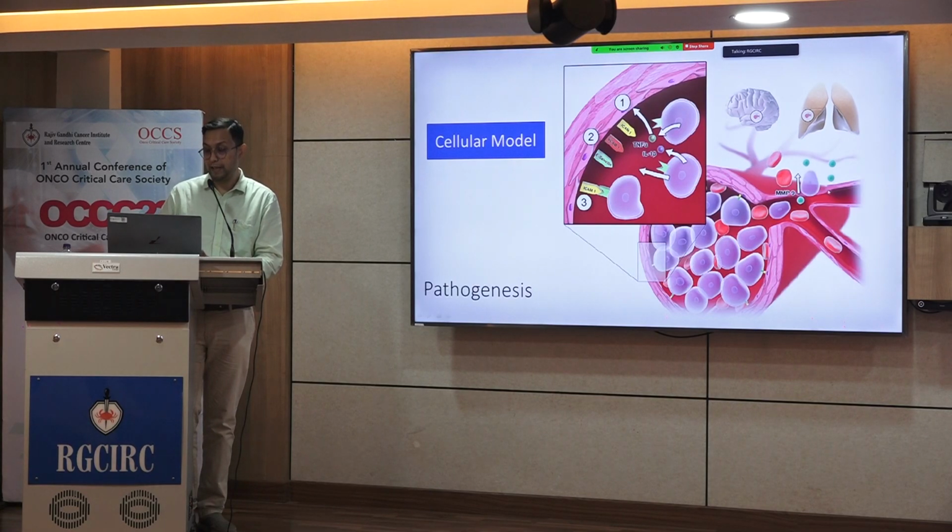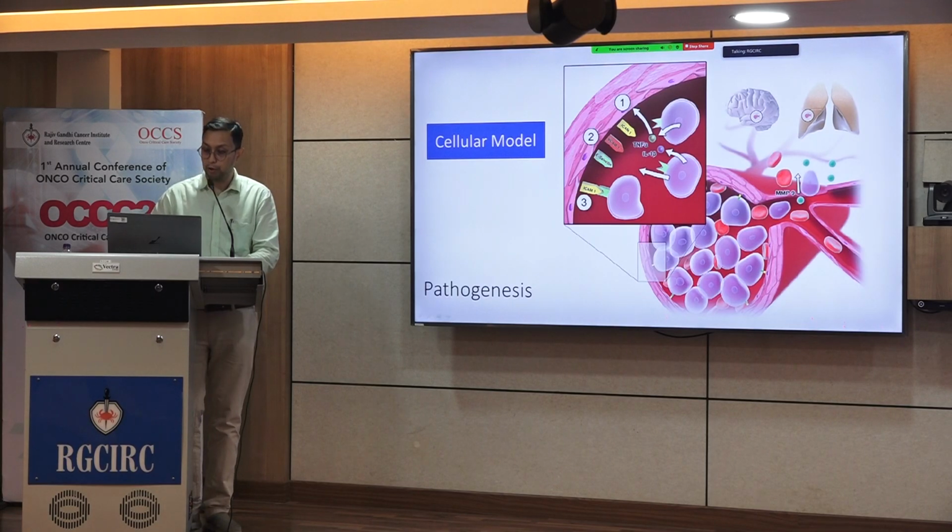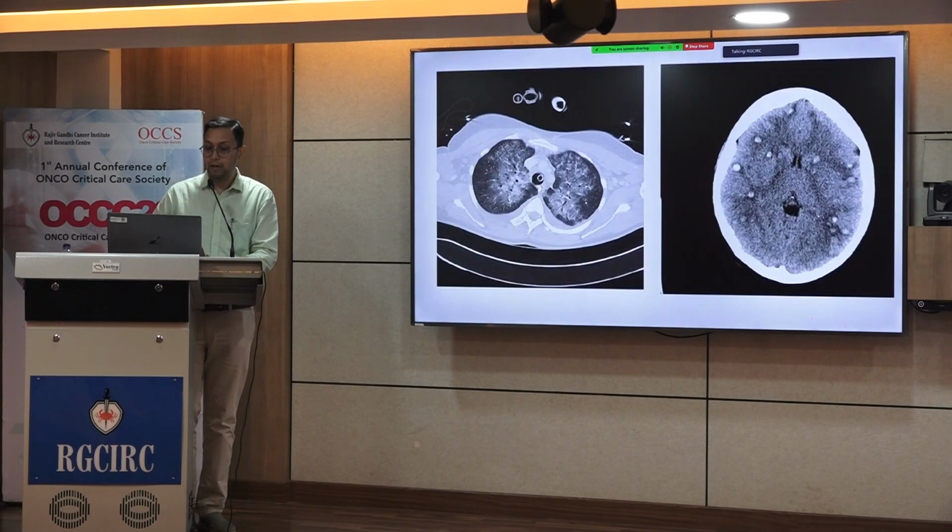Along with this, there is secretion of matrix metalloproteinases which lead to increased permeability of the vascular endothelial cells, because of which there is extravasation of RBCs and blasts into the extravascular tissue. And all of this is happening in the tissues of the brain and the pulmonary vasculature. So this model explains both the thrombotic complications due to the sluggish blood flow, as well as the bleeding symptoms due to extravasation. Both thrombosis and bleeding can take place simultaneously wherever leukostasis is taking place.